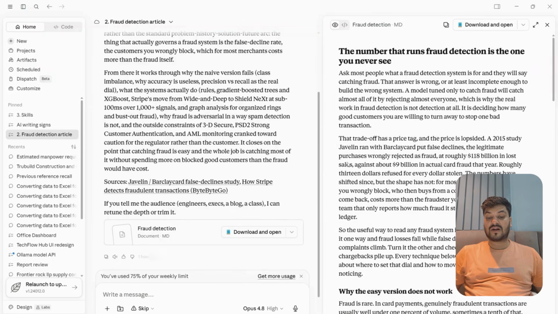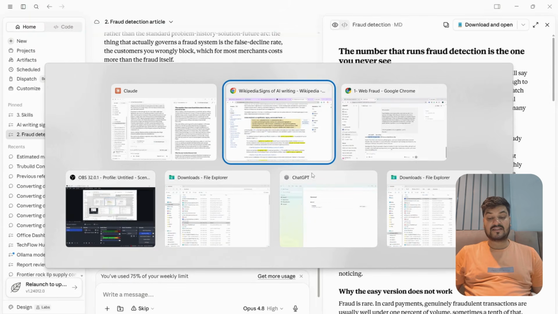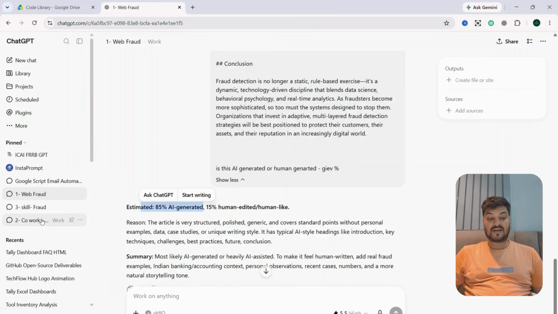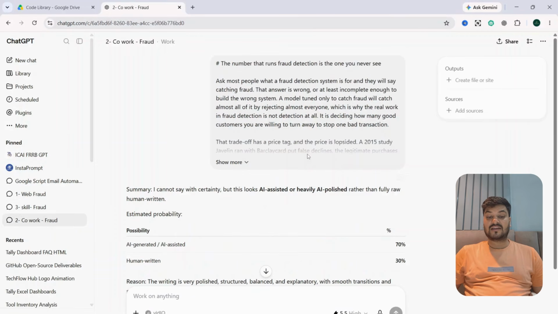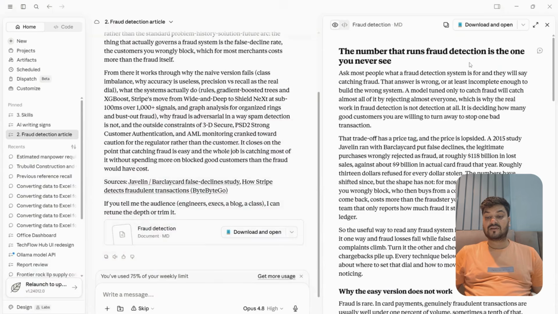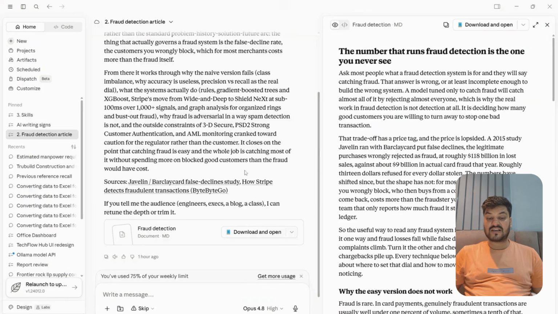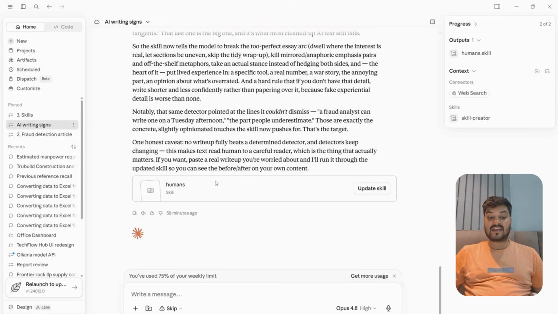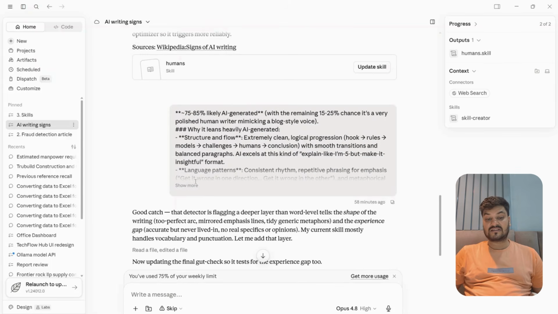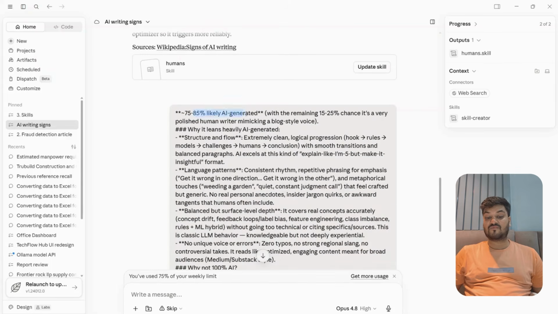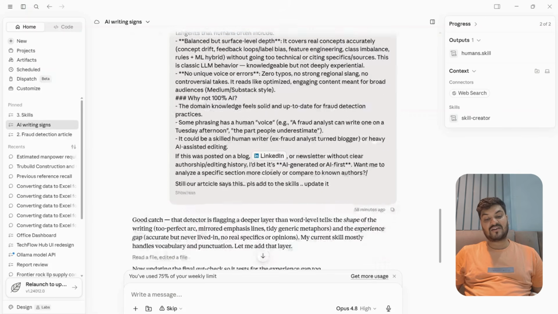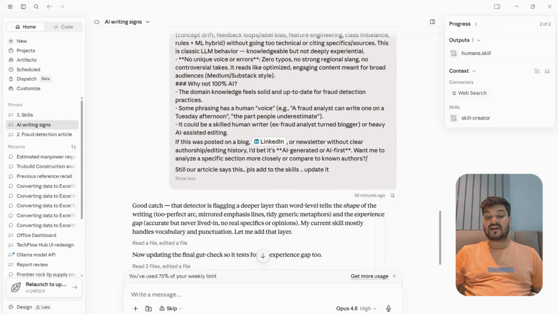So again, it has given me a good article. And you will see that if I go to ChatGPT again and give it this article, the one on fraud detection, it is again saying that it is likely 70% AI generated. So it is written very polished and everything, still it's there. I did research on all the errors, and in our skills I added everything, that 75 to 80% is AI generated, and still our article says this.